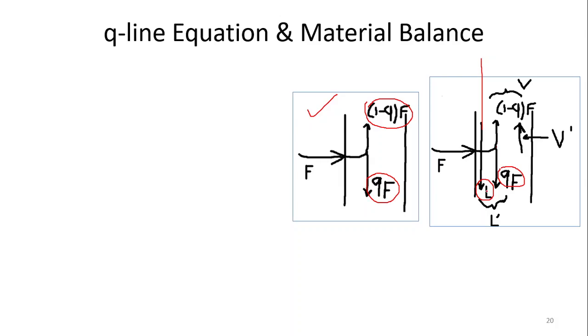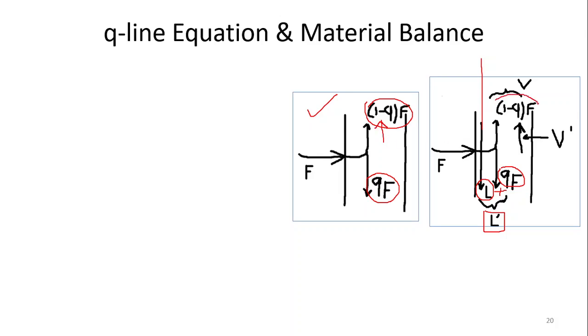So this is also a liquid phase. So L plus QF, if you add these two liquids, that is nothing but the amount of liquid flowing inside the stripping section, L dash. So L dash can be defined as L plus QF. Okay, got it?